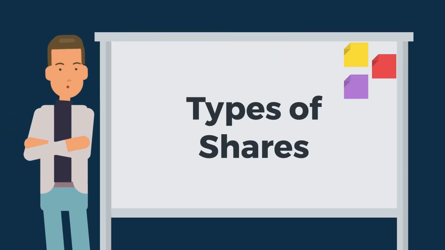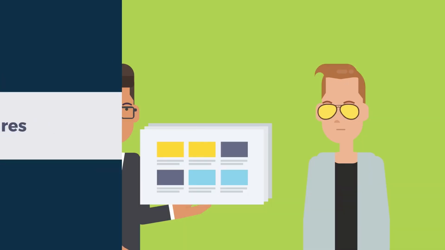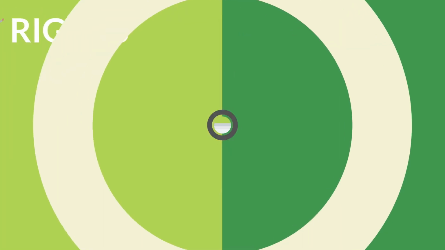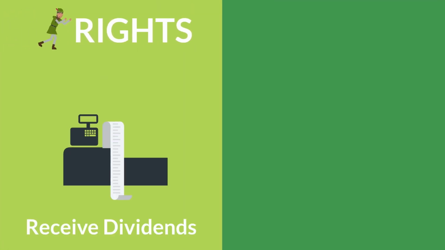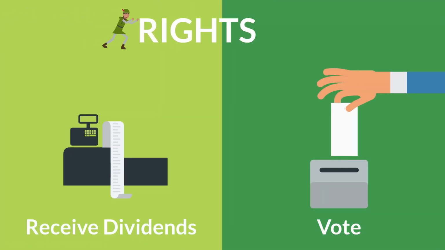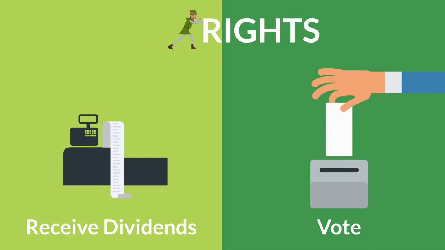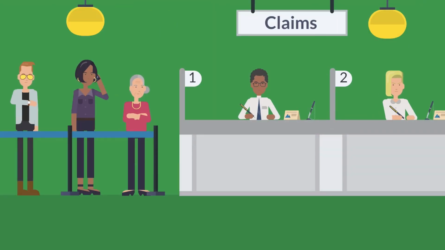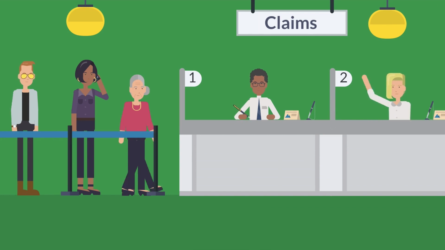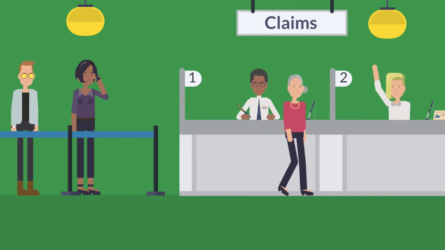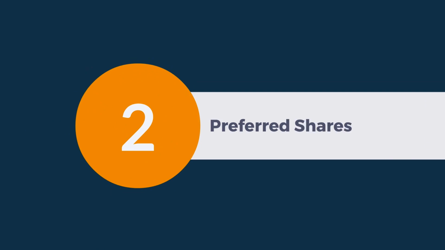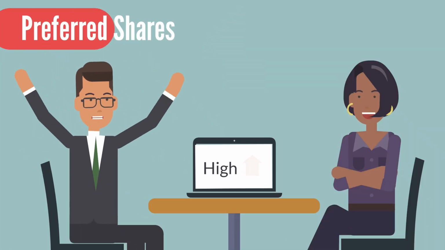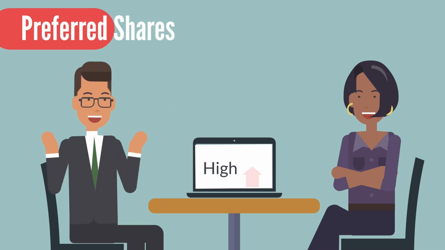Types of shares. Common shares. Common shares are the basic form of ownership in a company. They give shareholders the right to receive dividends and vote on important company decisions, such as board members, mergers, and acquisitions. Common shareholders also have the right to receive a portion of the proceeds in the event of the company's liquidation.